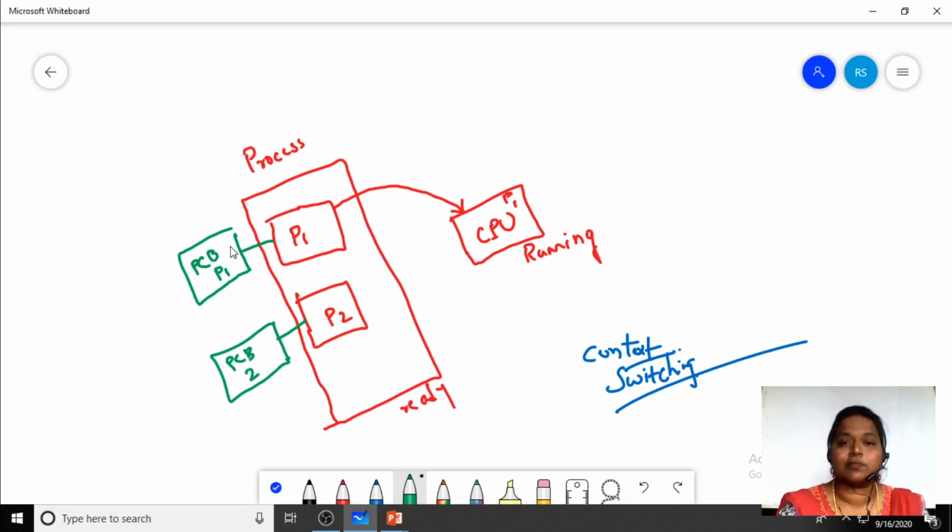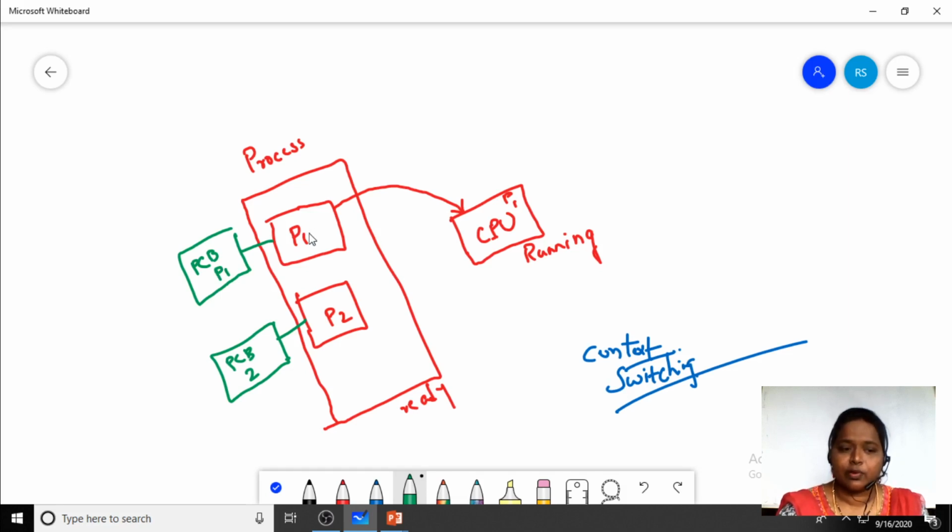Fine. The process control block stores much information, like what data we are going to use, the program counter, the process ID, the stack registers we have used, the account information, and the open files we have used. All the information we will store in the PCB. We have discussed the PCB in the last class, right?